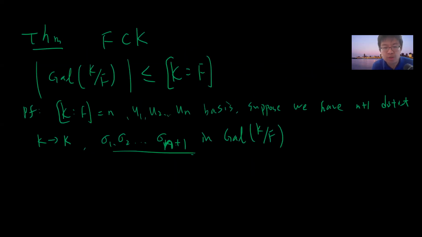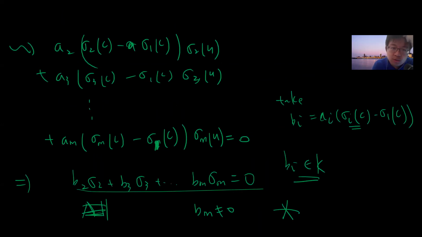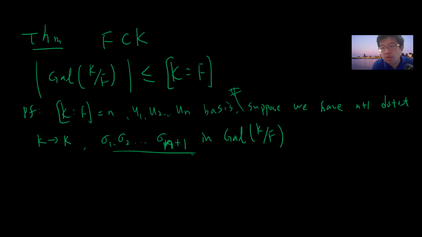So we have proved this theorem. In the next video I will start to prove the Galois main theorem, and then we can go to solving equations. We can also talk about how the normal extension fits into this discussion.